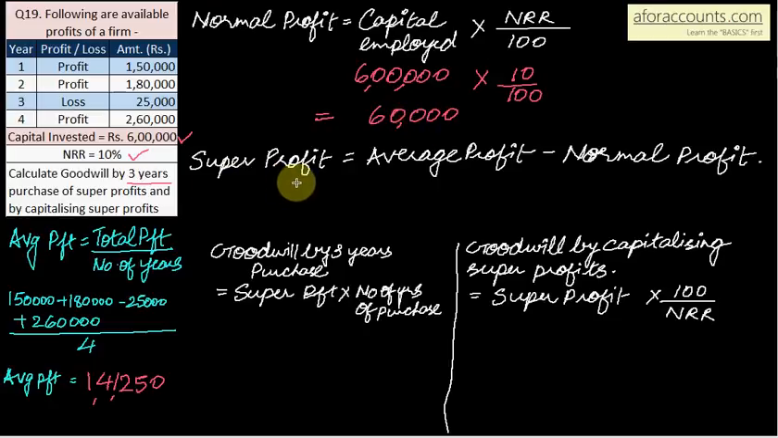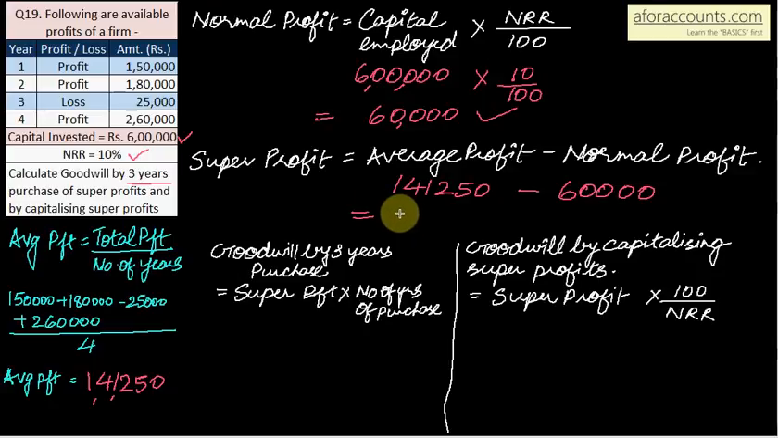Super profit. Super profit is equal to average profit minus normal profit. So average profit we have already calculated, 1,41,250 minus your normal profit 60,000. So profit above and over the normal profit is known as super profit. Super profit you have got as 81,250.